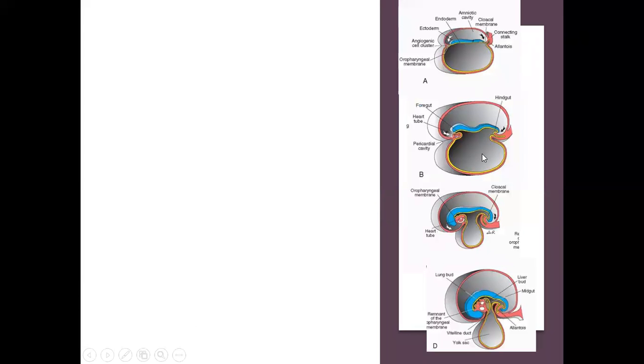So over here, this is the longitudinal section which is shown. This blue one is the notochord, right? So the notochord has induced neuroectoderm over it. And over here, you can see this is the small pericardial ridge. Below this is a cavity. This is the pericardial cavity.